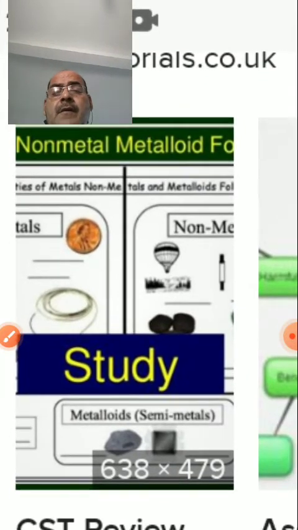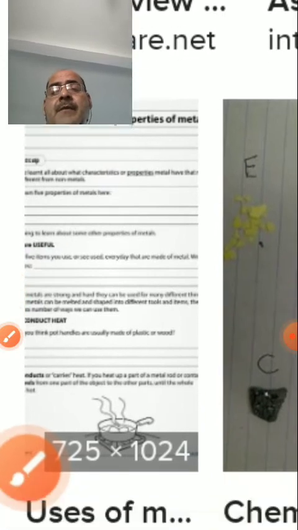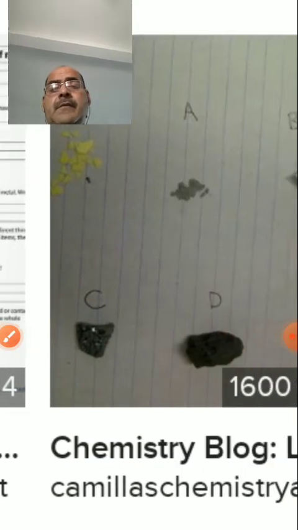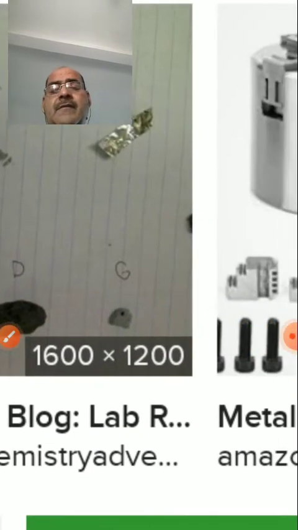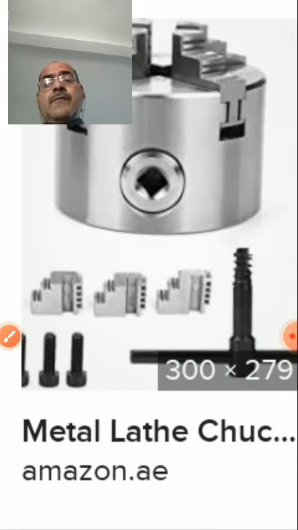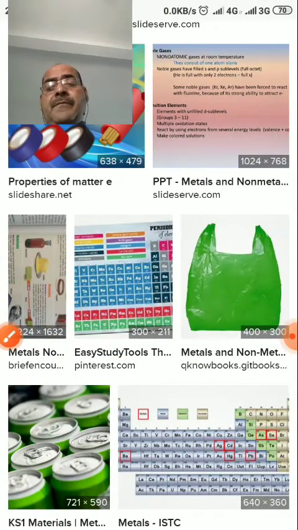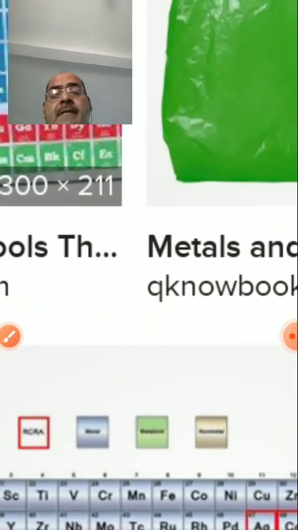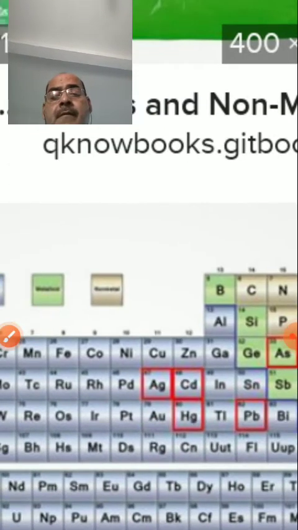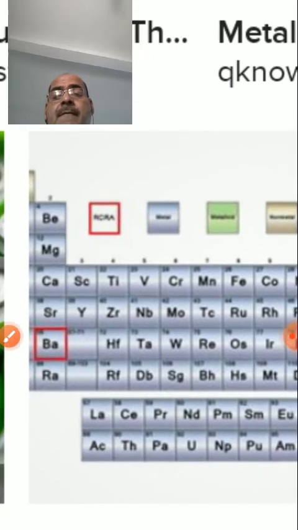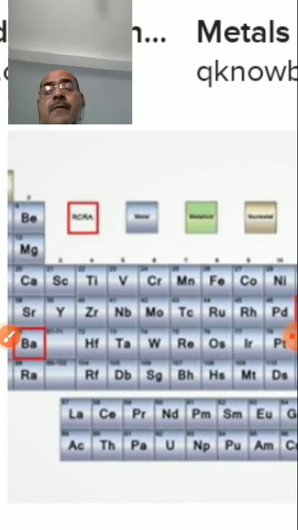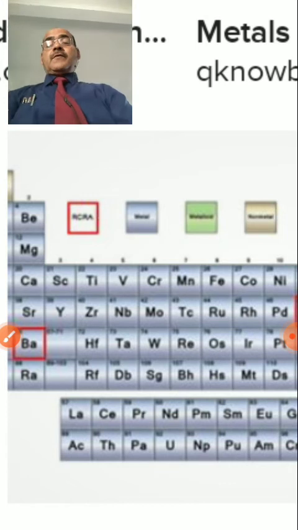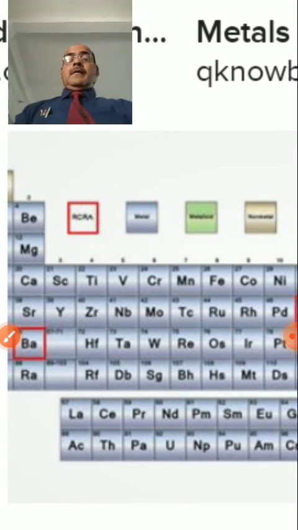The study of non-metals is on the basis of physical properties and chemical properties, so you have to take this into consideration. Come to the next visual. This is the periodic table that you have to have a look at to prepare yourself for your foundation.